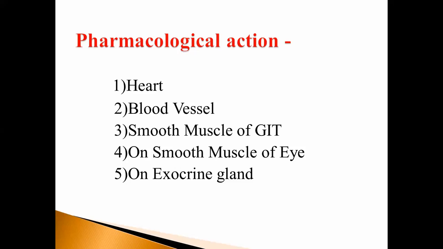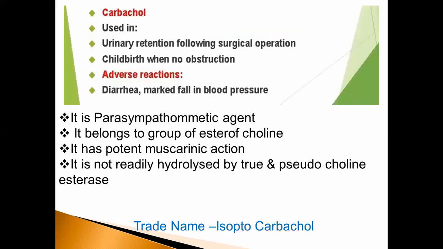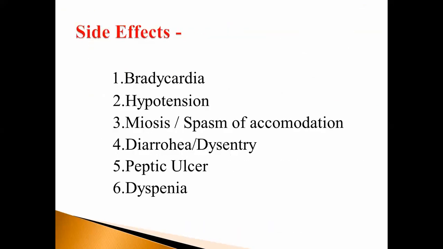Another term is spasm of accommodation, and mydriasis with cyclopegia.